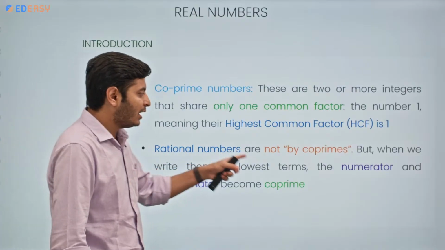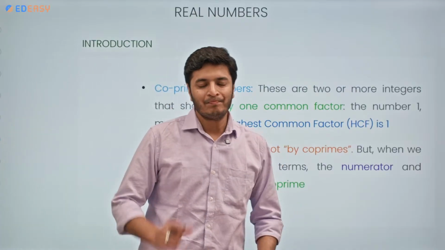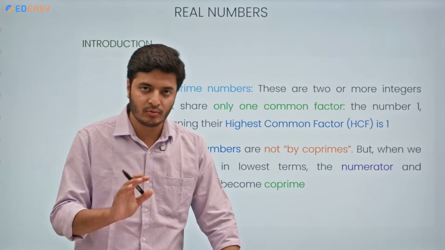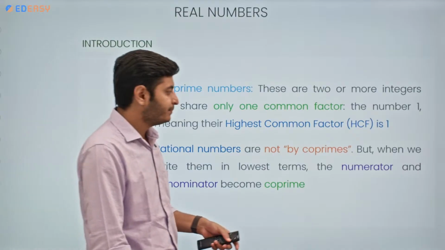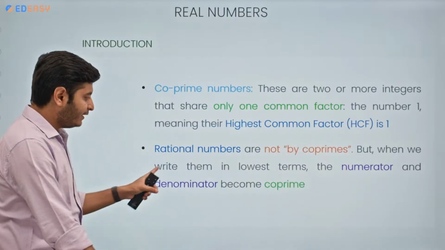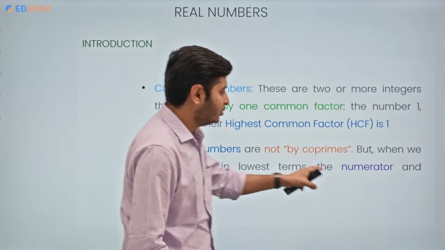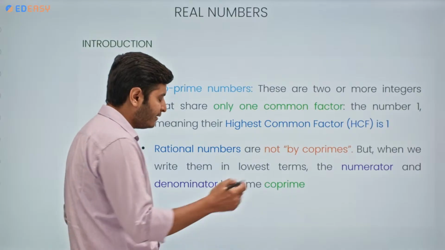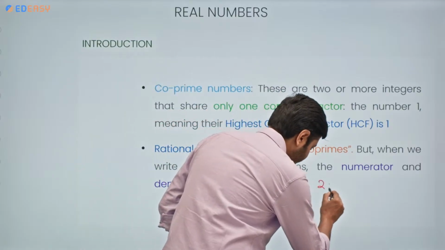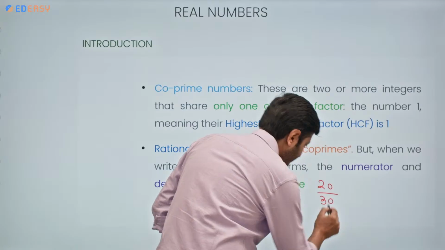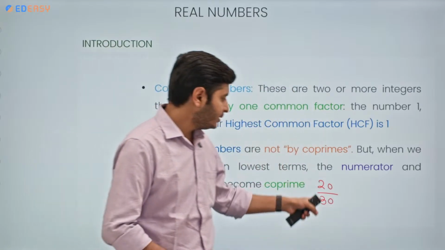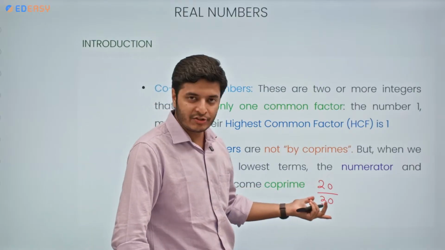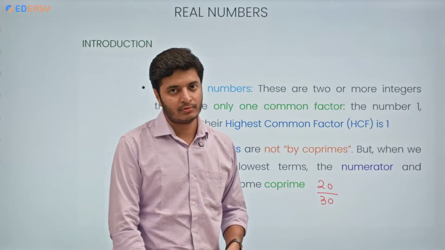Rational numbers are not necessarily co-primes to each other. They can be, they cannot be. But when we write them in lowest terms, the numerator and denominator become co-prime. Suppose we have a rational number 20 by 30. It is a rational number, p by q form. Both the numbers are what? Integers, and also q is not equal to 0.